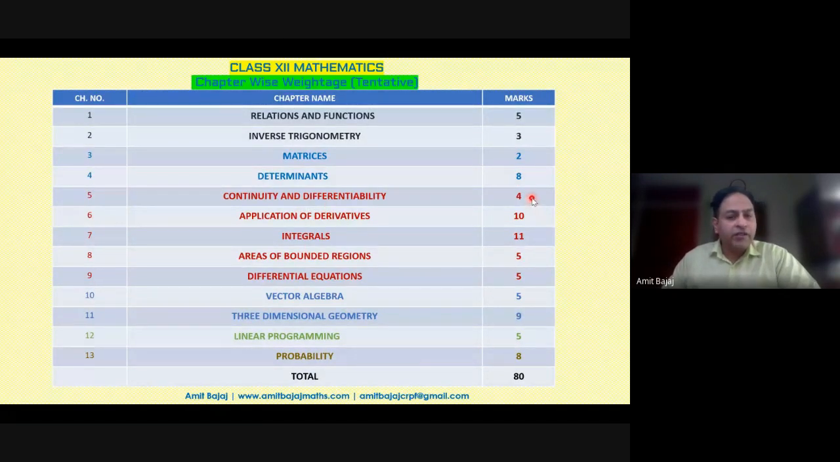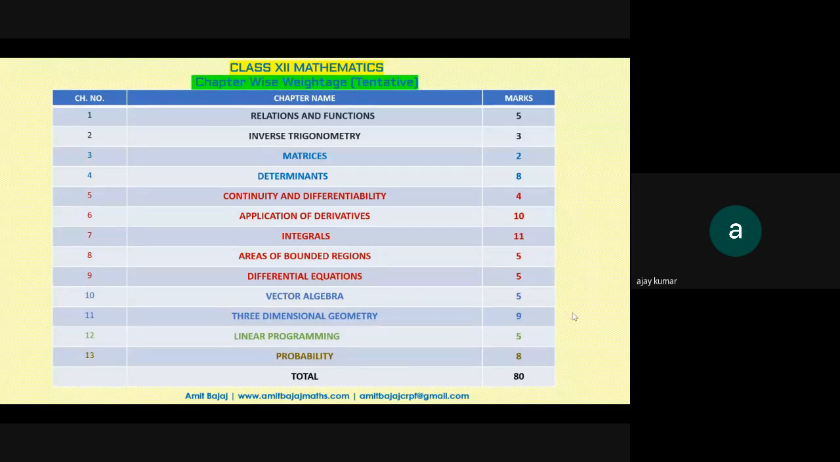Continuity and differentiability 4 marks, AOD 10 marks, integrals 11 marks. Area of the bounded region, I'll be covering some of the doubts which are over here. Then differential equations 5 marks. So the total calculus is 35 marks, the red color one. Then vector algebra 5 marks, 3D 9 marks, LPP 5, probability 8, which totals 80 marks.